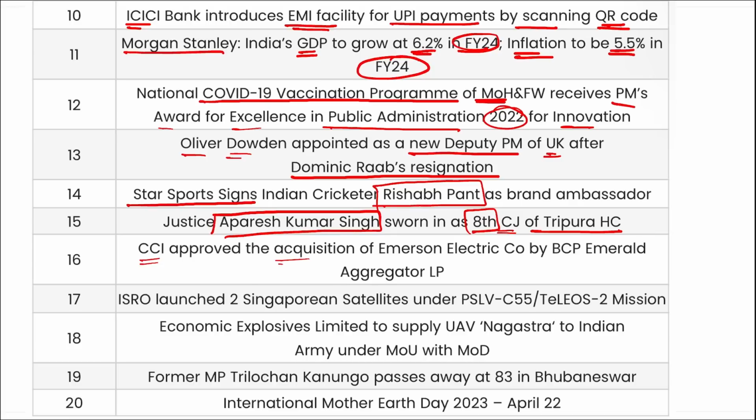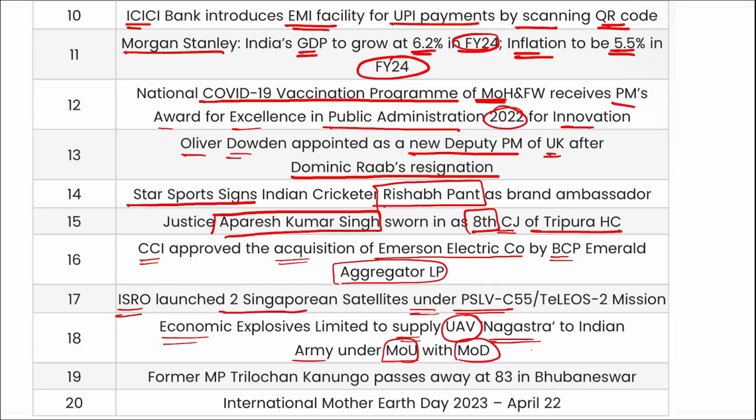CCI has approved the acquisition of Emerson Electric Co. by BCP Emerald Aggregator LP. ISRO launched the second Singaporean satellite under the PSLV C-55 mission. Then Economic Explosives Limited will supply UAV Nagastra to the Indian Army under an MOU with the Ministry of Defence for 1 year for 212 crore rupees.